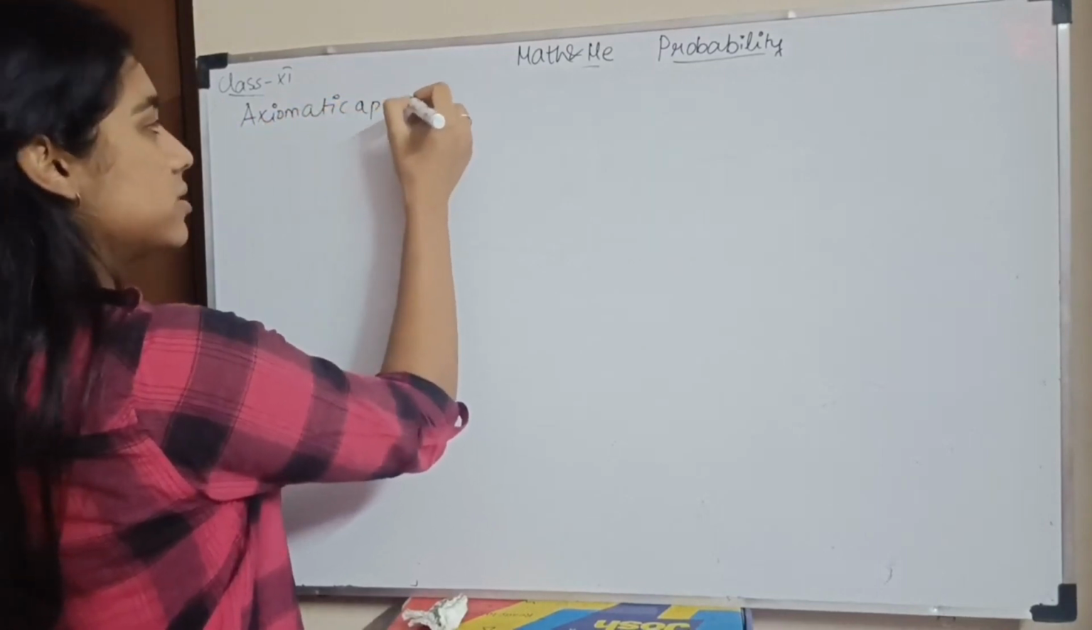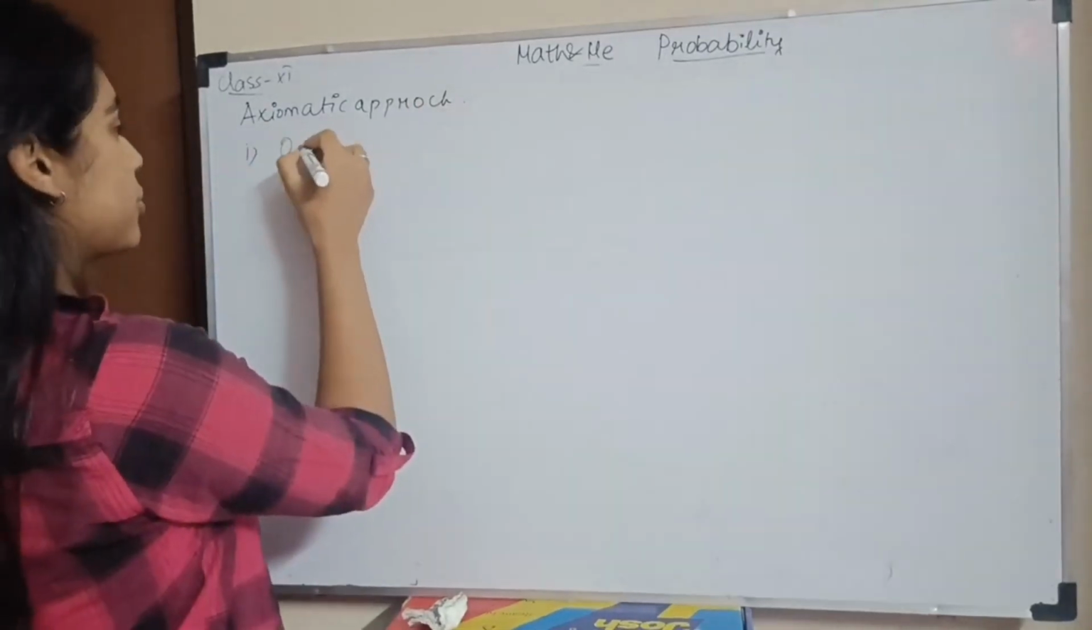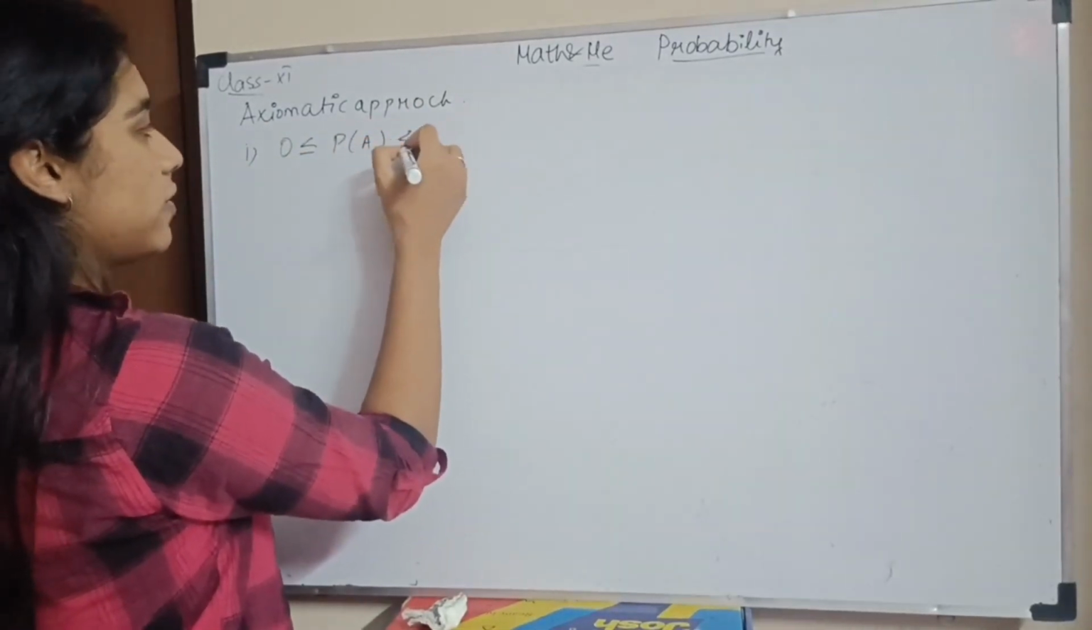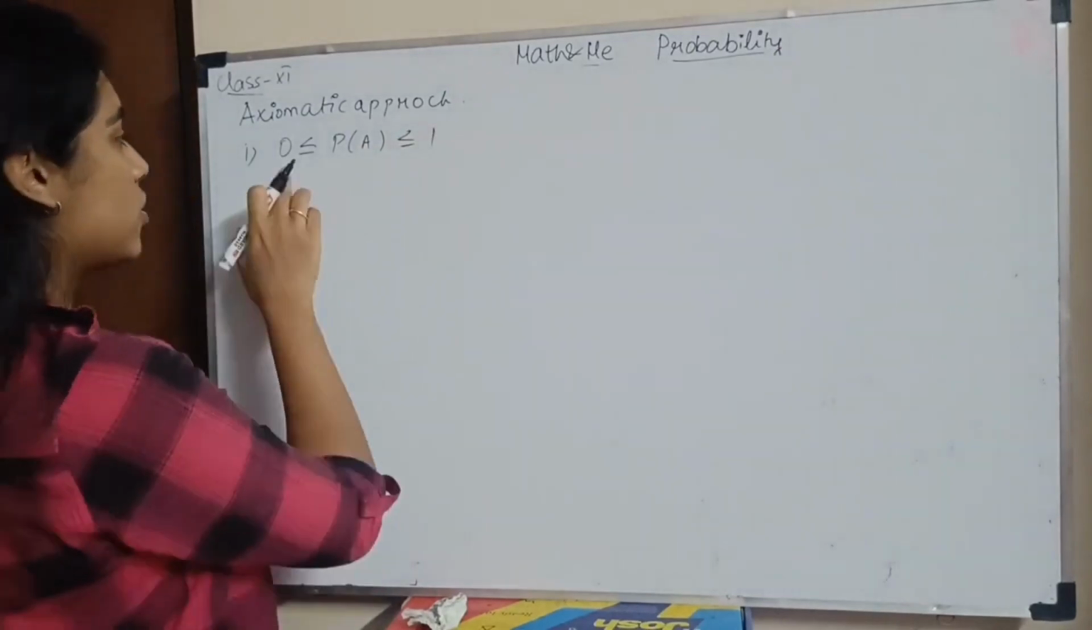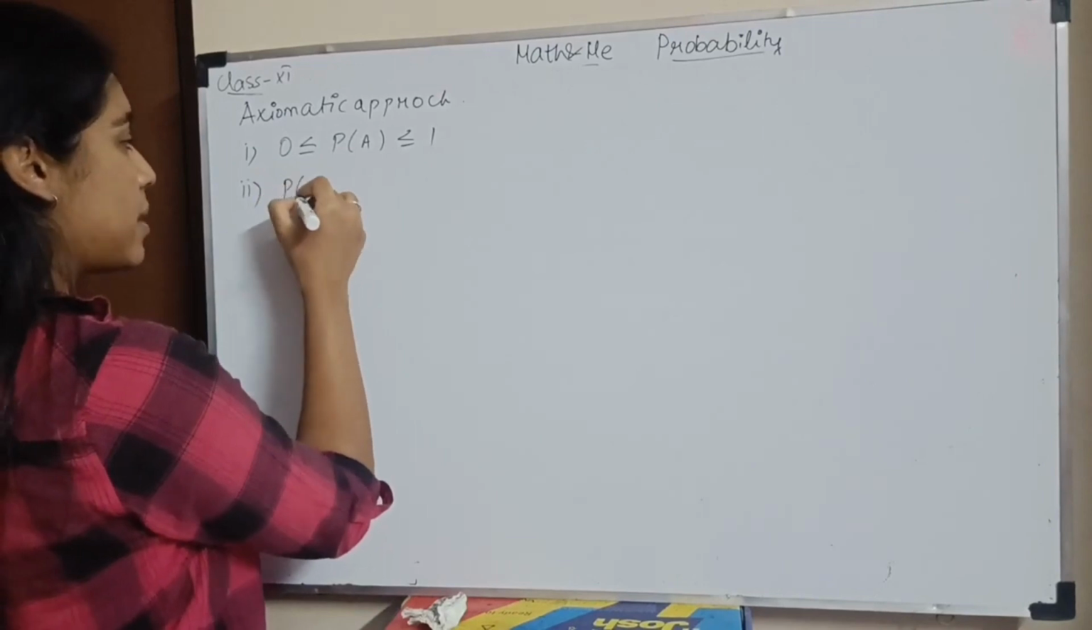Axiomatic approach la, so you have two rules to remember. One, the probability of an event should always be between 0 and 1. 0 ku kizha negative um pokudadu, 1 ku melayum pokudadu. The next one is the sum of all probability.